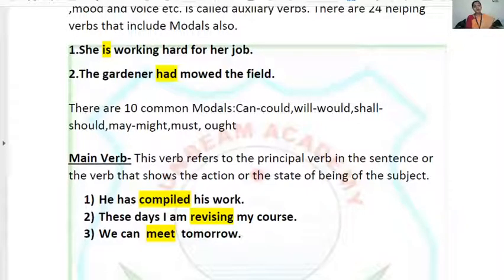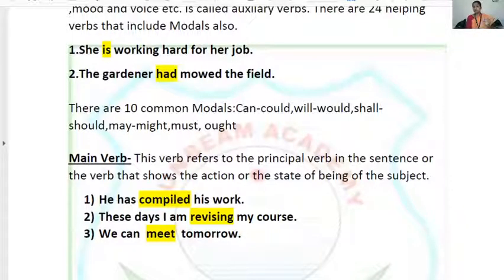Why compiled is main verb? Because it is helping has to clear its meaning. Even compiled has its own meaning. If I say compile your work, so the listener can very easily understand what is said. But if I say has what? It has no meaning. You can't understand what is told to you to do. Okay? So main verbs have their meaning, while the helping verb, they don't have their meaning.